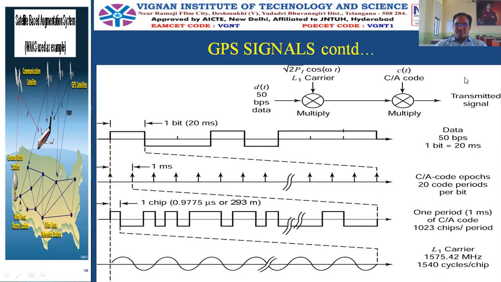After drawing these waveforms, say yes, I will move to the next slide.